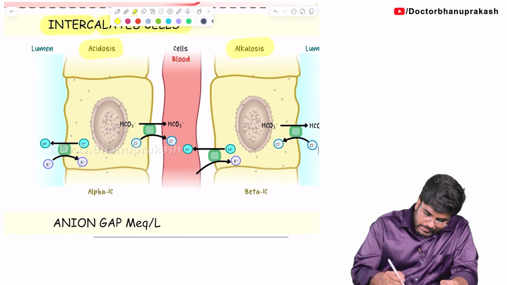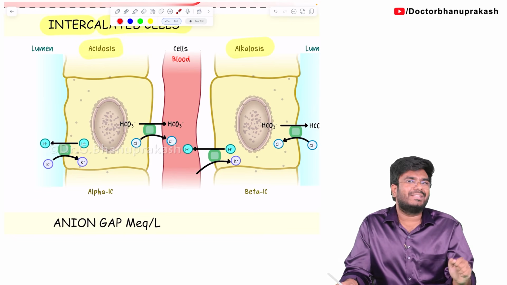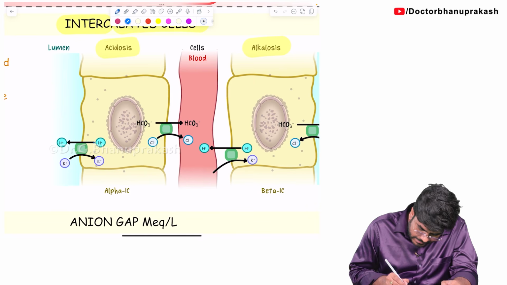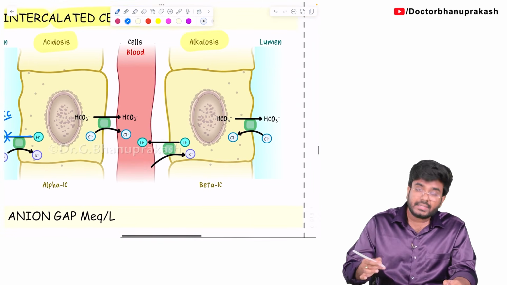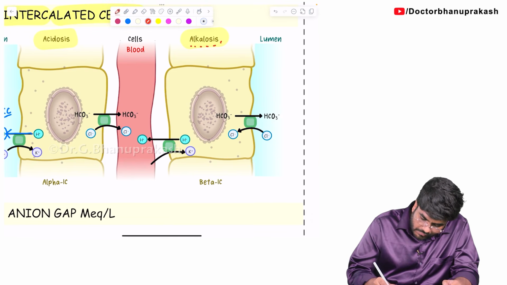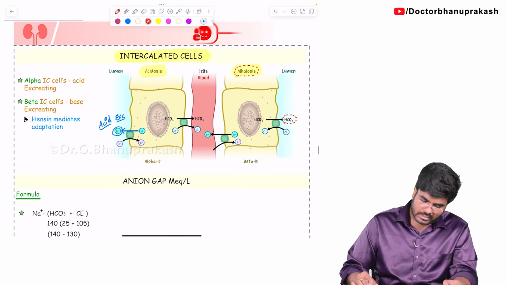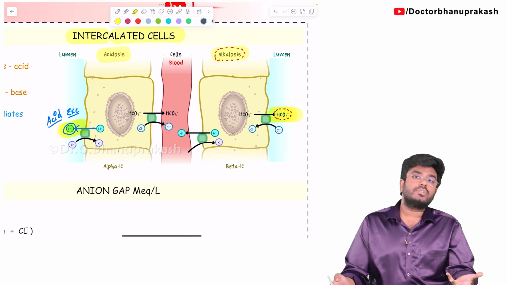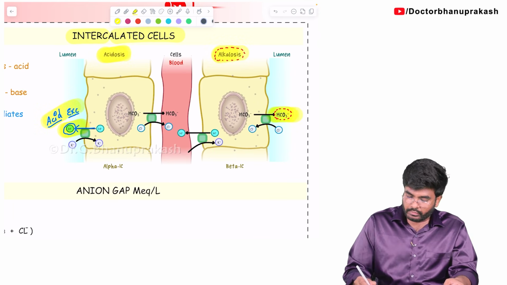For example, in the time of acidosis, do we need acid? In the time of acidosis, we don't want acid. We have to excrete the acid. So in the time of acidosis, what is this intercalated cell excreting? It is excreting the acid into the urine. Acid excretion. But the same intercalated cell, in the time of alkalosis, what is it doing? It is excreting bicarbonates. So sometimes they are acid excreting and sometimes base excreting according to the situation in the body, and that's actually good. During acidosis, we want to excrete the acid. During alkalosis, we want to excrete the bicarbonates.